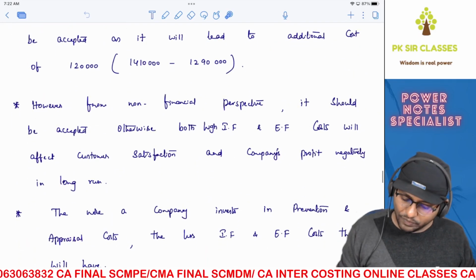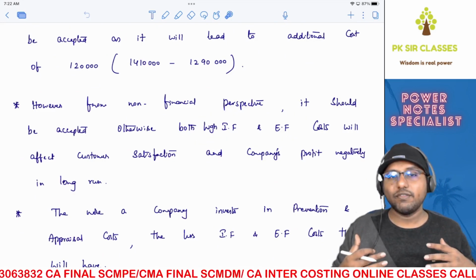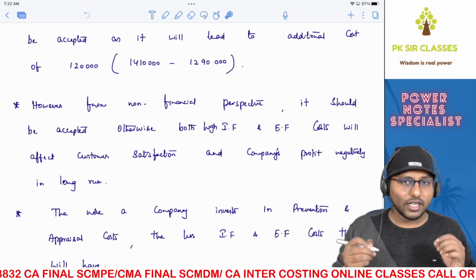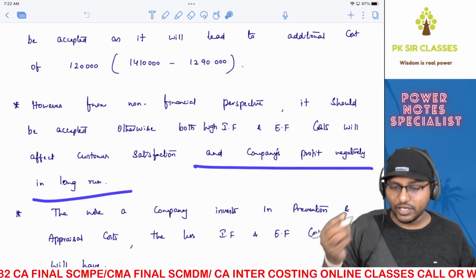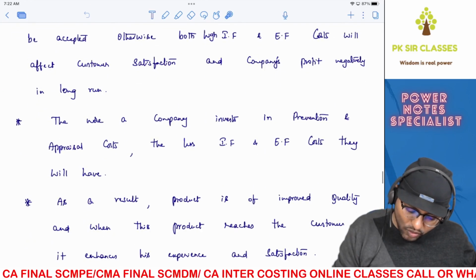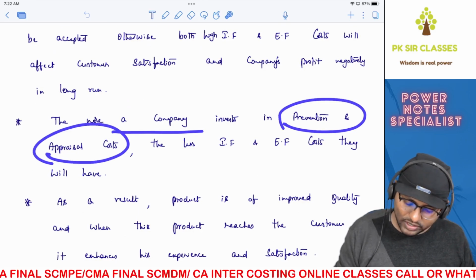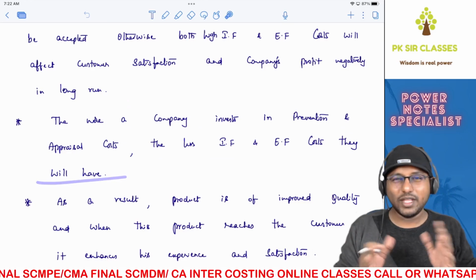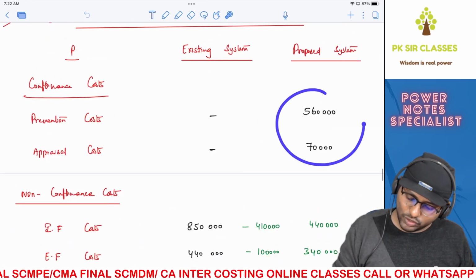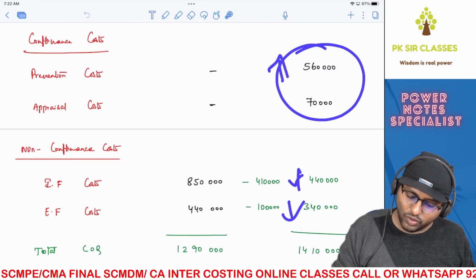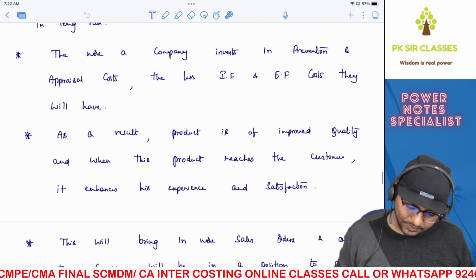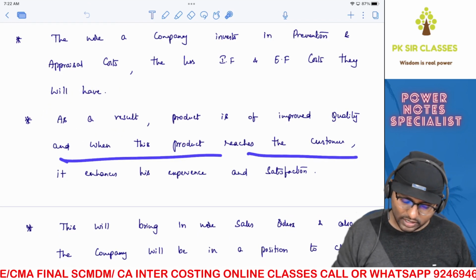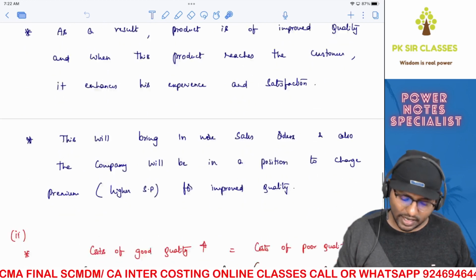So if there is high internal failure and external failure cost, especially external failure cost, that will affect the customer satisfaction and that will affect the company's profit in the long run. That is the logic. So the more a company invests in prevention and appraisal cost, the less internal failure and external failure cost they will have. Why? Because they are inversely proportional to each other. If you invest more over here, this will get reduced. That's obvious, right? As a result, the product is of improved quality, and when this product reaches the customer, it enhances his experience and satisfaction.